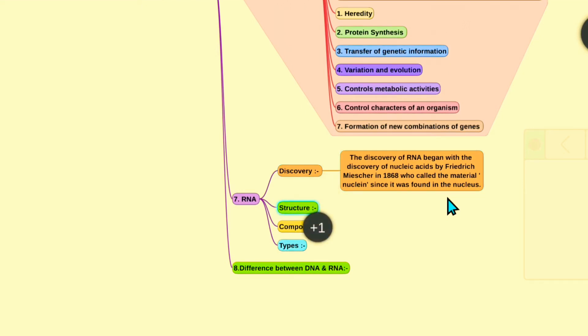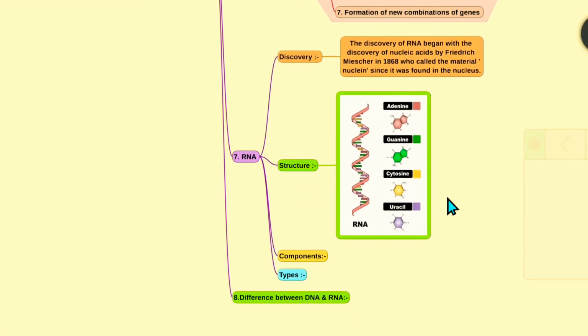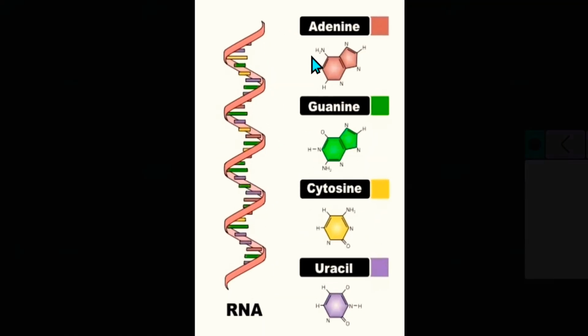And next is the structure of the RNA. This is single-stranded, and these are the nucleotides: adenine, guanine, cytosine, and a new one, uracil. And in DNA, it is thymine. It is replaced by uracil in the RNA.